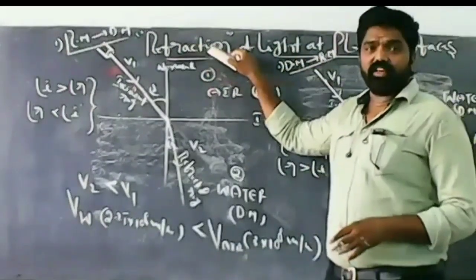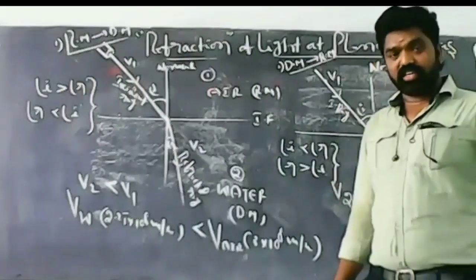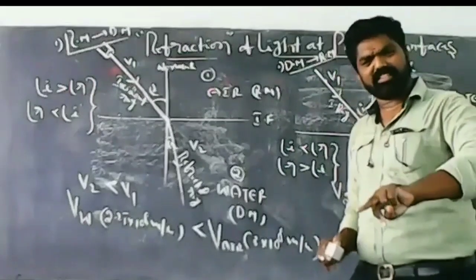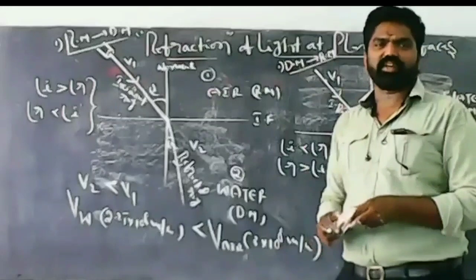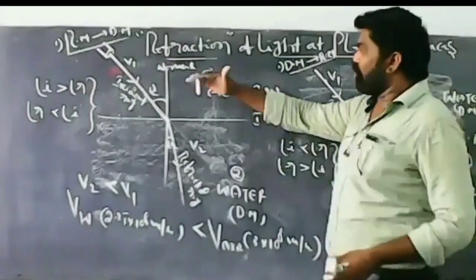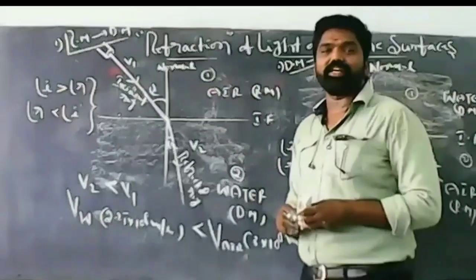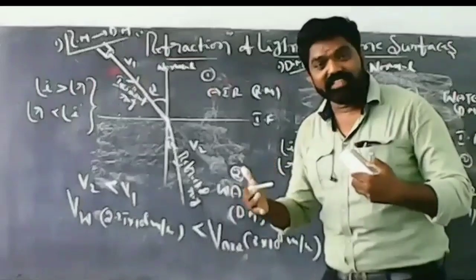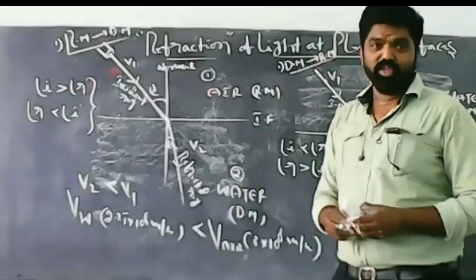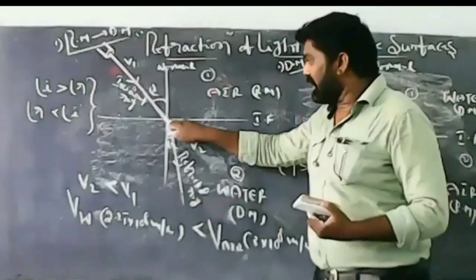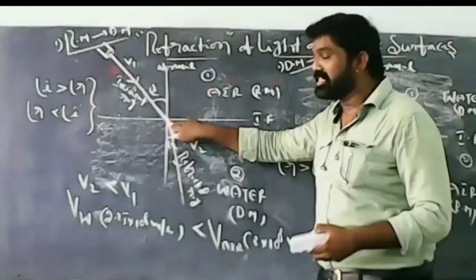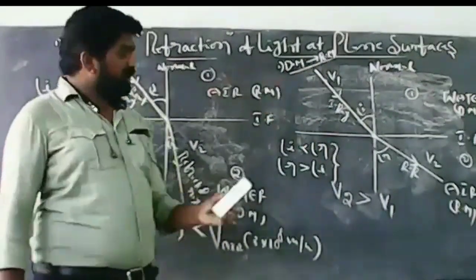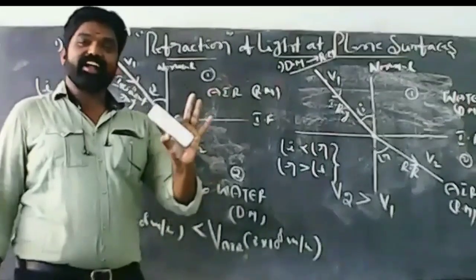So from this activity you can conclude that in refraction of light, the light rays always transfer from one transparent medium to another transparent medium, rarer to denser or denser to rarer. Light rays can change their direction because the velocity of light changes from medium to medium. Light rays change their direction at the incident point, that is the interface. Now, the undeviated condition of a light ray. In these two conditions light rays are deviated.